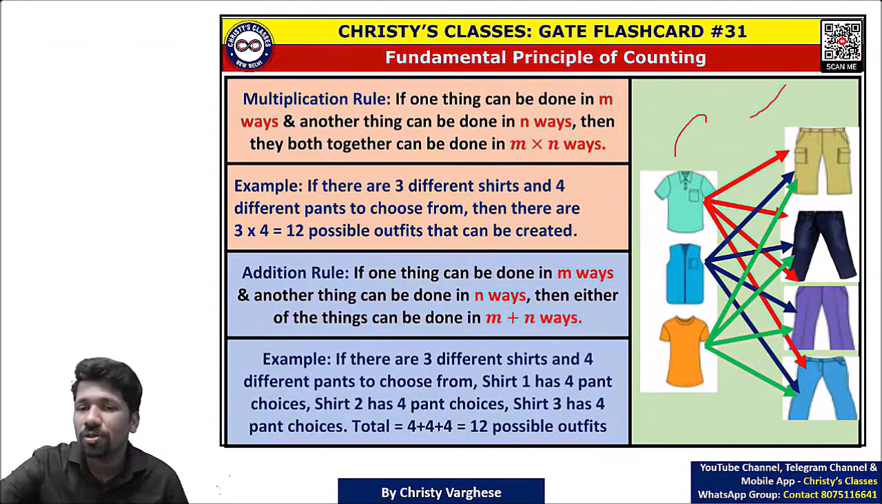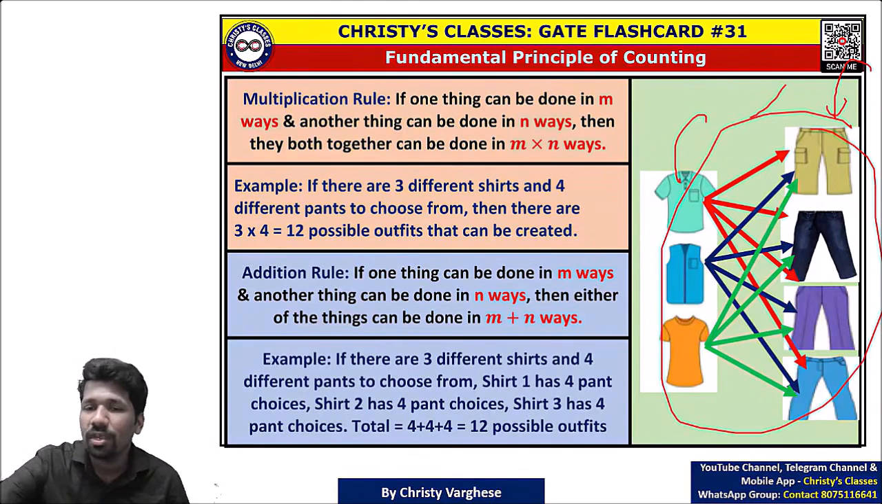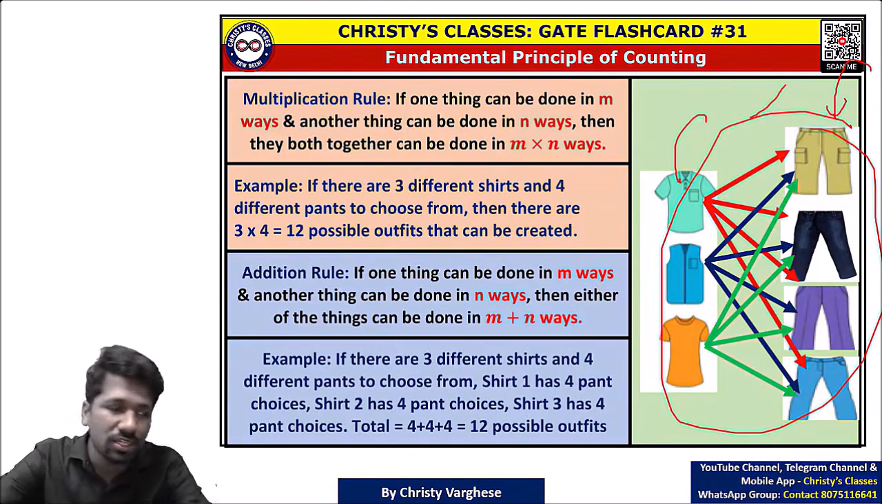That also using practical examples we will understand, like how many outfits are possible for 3 shirts and 4 pants, or if you see 6 balls, likewise there are 5 rows, so 5 into 6 is 30.